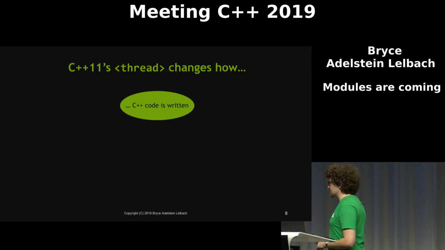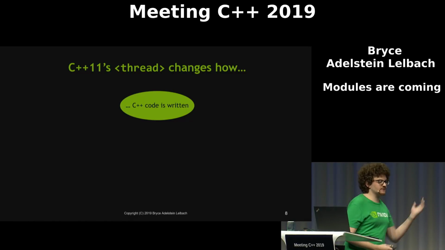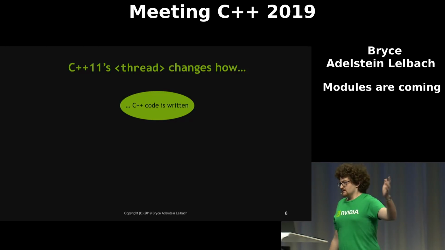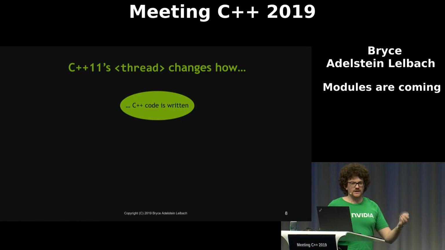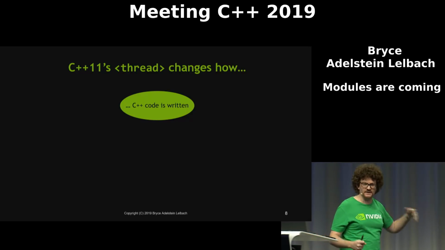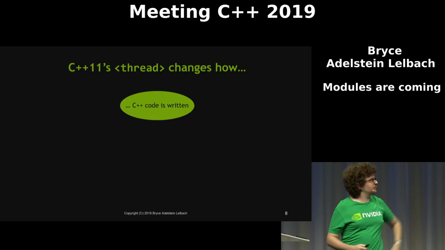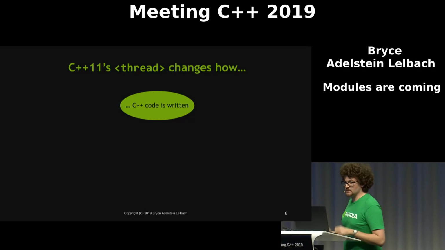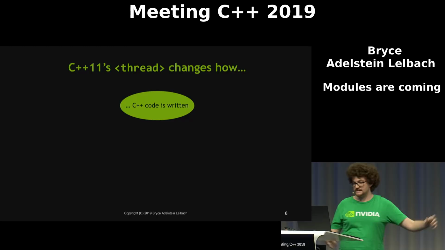So let's look at how some other changes have affected the C++ ecosystem. For example, let's look at a library feature from C++11, std::thread. So std::thread is a library feature. It doesn't change anything about the language itself or anything core or fundamental to the language. It does actually have some language support in the execution model, but let's just think of it as a library abstraction for now. So this changed how C++ code is written, like how you actually wrote your projects.